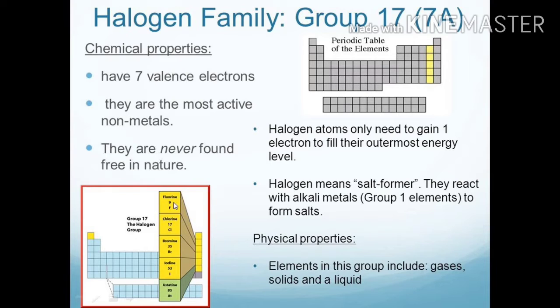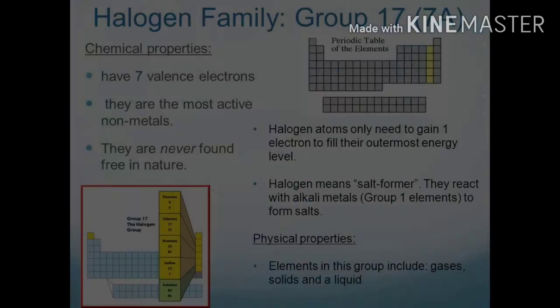Now we have the halogens here: fluorine, chlorine, bromine, iodine and astatine. Let us learn the state of matter in which they exist at room temperature. Fluorine and chlorine exist in the gaseous state at room temperature. Bromine is the only liquid nonmetal. It exists in the liquid state. Iodine and astatine exist in the solid state at room temperature.